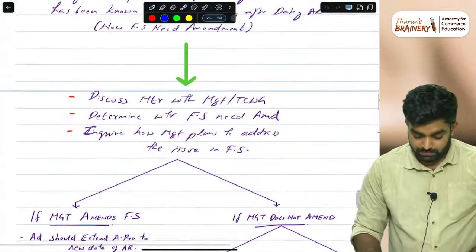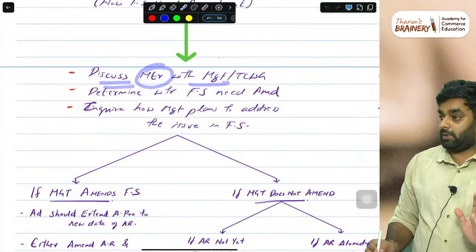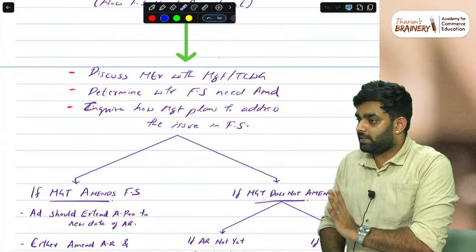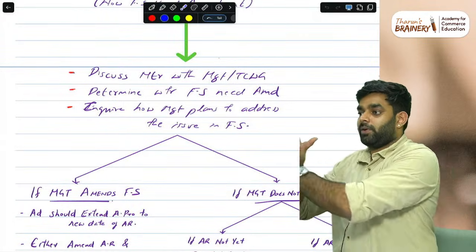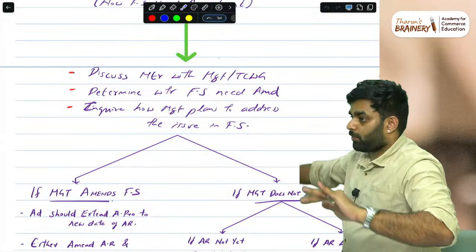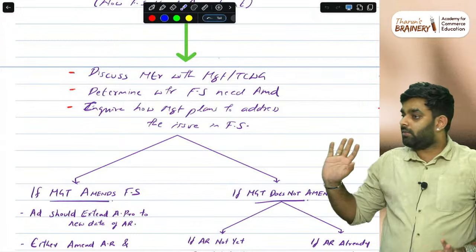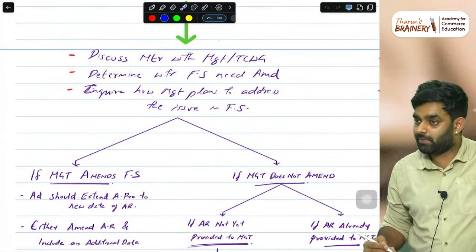Now what to do? First thing we need to do, discuss the matter with management and TCWG. Here, you don't have to overthink the concept, complication, anything. First question, this event, fact 1, fact 2. Just identify whatever procedure is there, just copy paste it, done, finish the answer. There is nothing overly logical on this. Okay, accounting, don't think.